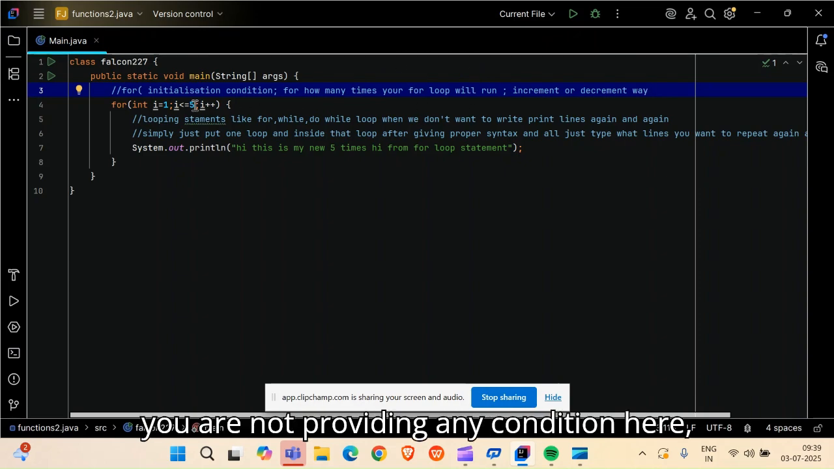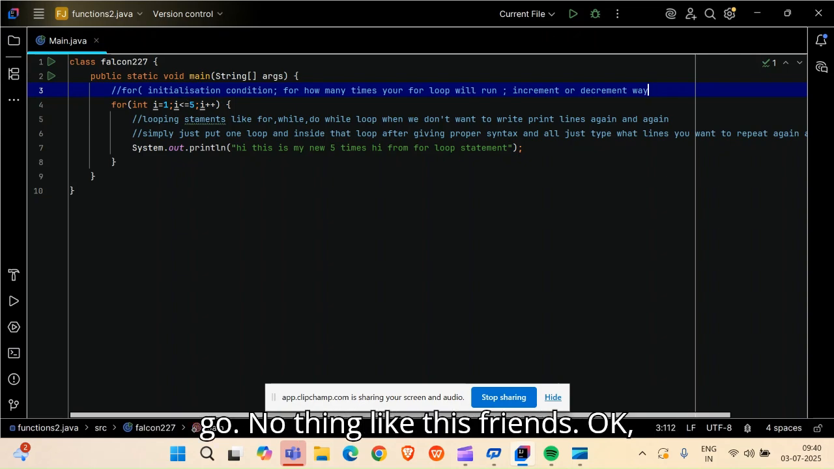If you are not providing any condition here, your particular loop will never end. It will end only when your computer memory is completely filled. So it is a best practice for a programmer to give some terminating condition, so that your loop can end somewhere. Your song should end somewhere, right? Otherwise your ear will go.